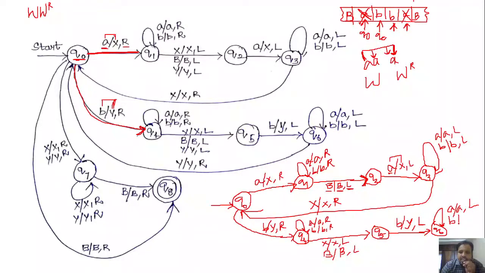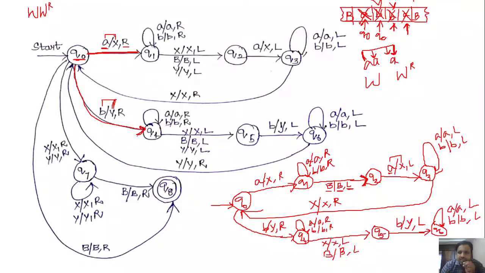Keep the B's as it is and move the head towards left. Here, if you see the input tape, we marked this B with Y. Next we found this X, marked this B with Y, and moved the head towards left.